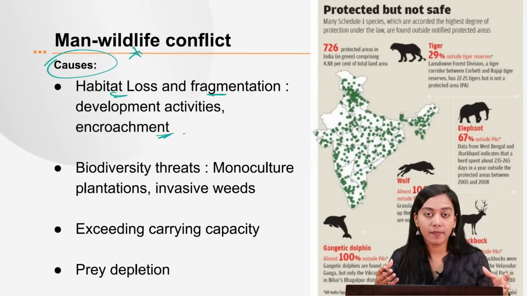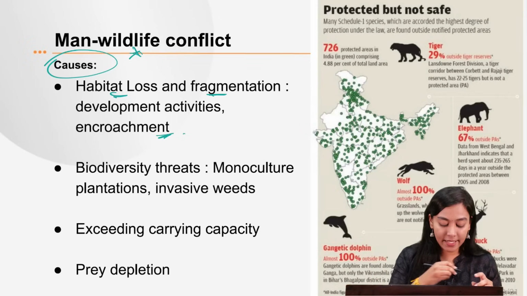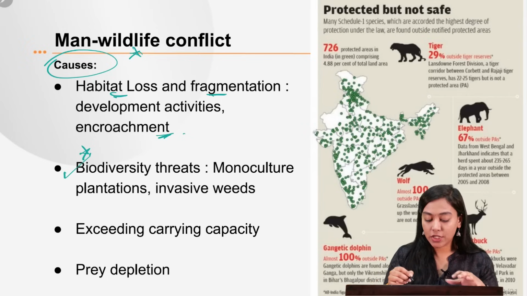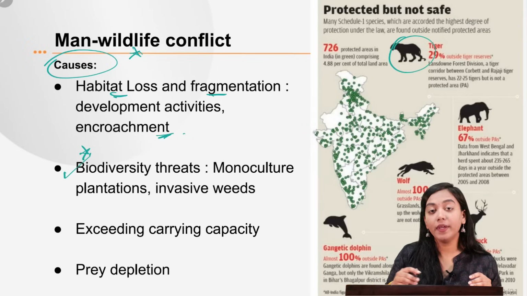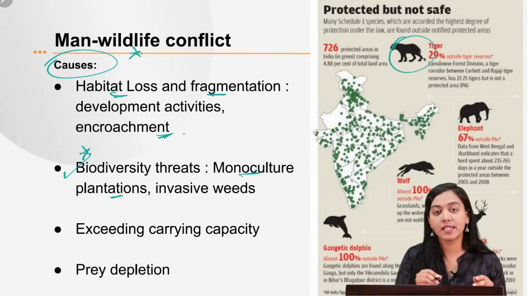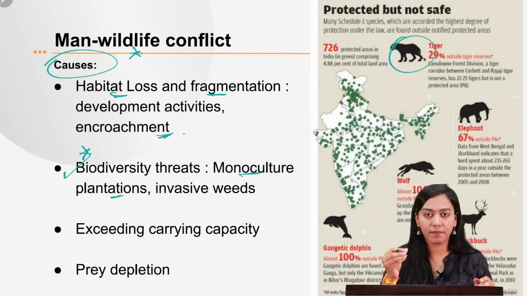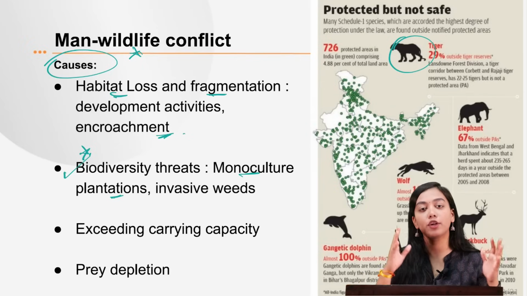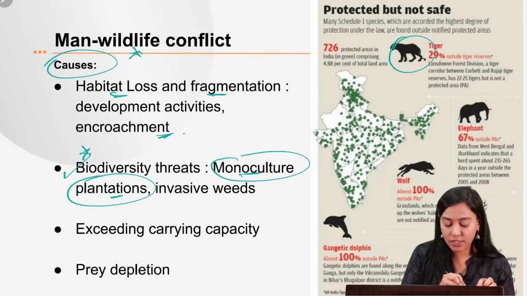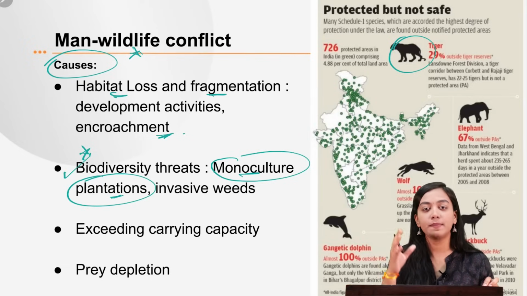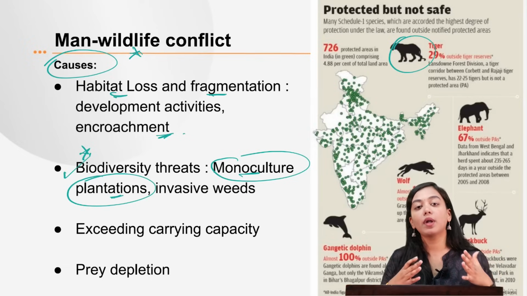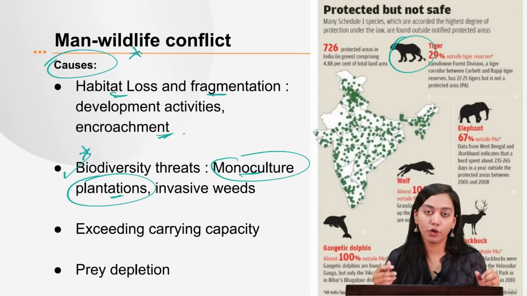In order to pursue settlements, in order to pursue agrarian activities. Then, some of the biodiversity threats are also there, which led to the animals moving away from their wildlife habitat. These are the monoculture plantations that happen. For example, eucalyptus plantations, timber plantations have been seen across the roads, specifically in the belt of Narmada. Now, if you go over there, you will see that because there is monoculture plantation or monoculture cropping of one particular species, there is lack of food and fodder for the animals. So they start moving out across the zones in order to search for more variety of foods.